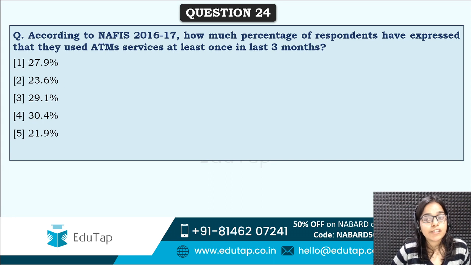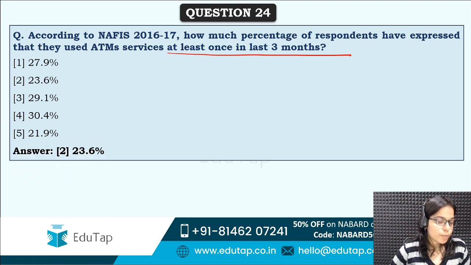Next is, how much percentage of respondents have expressed that they used ATM services at least once in last 3 months? How many people who were surveyed told that they used ATM services at least once in last 3 months? So this measures the frequency. Correct answer is option second, that is 23.6%. So this number is very low. Only 23.6% people use the ATM services at least once in last 3 months.